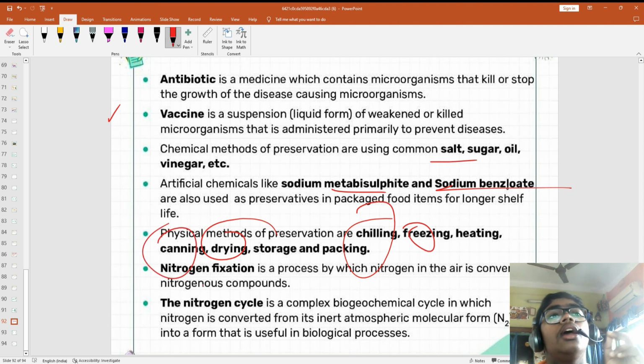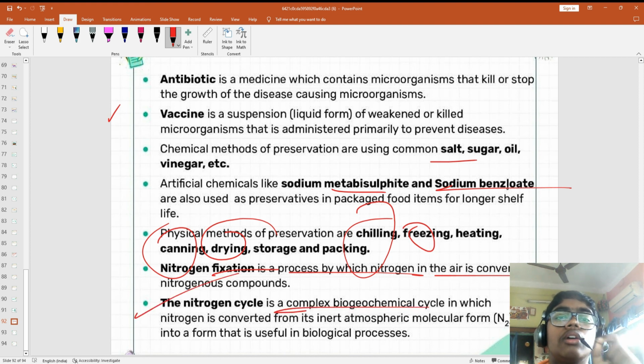You have learned them. Nitrogen fixation is a cyclic process where nitrogen in the air is converted into nitrogen compounds. Nitrogen cycle is a complex biogeochemical cycle in which nitrogen is converted between forms. Okay.